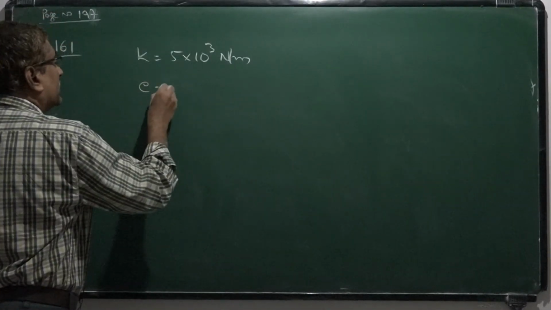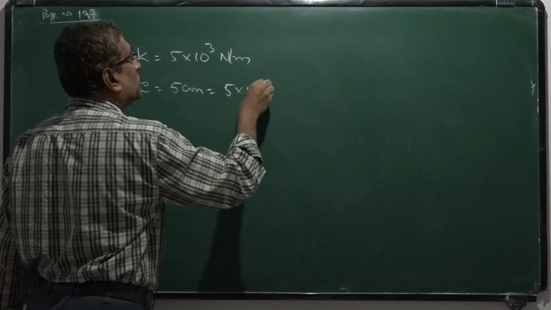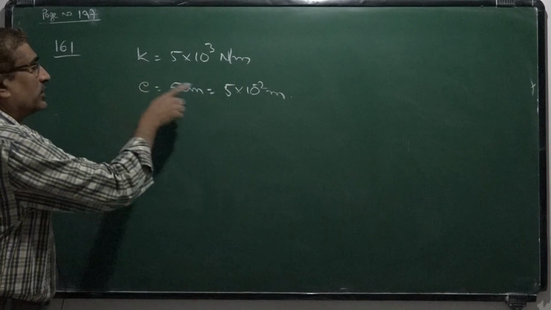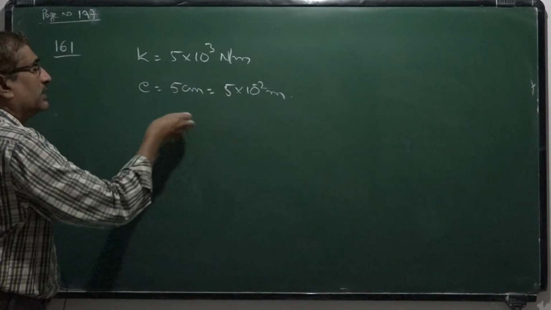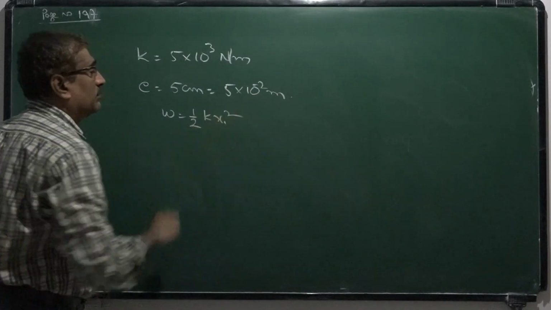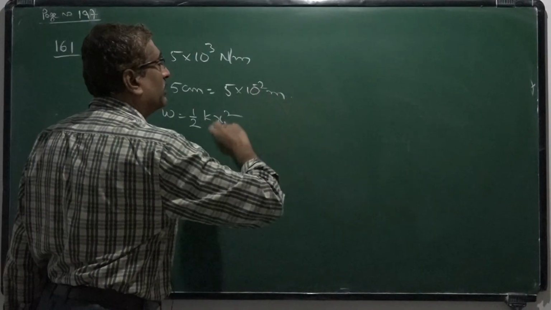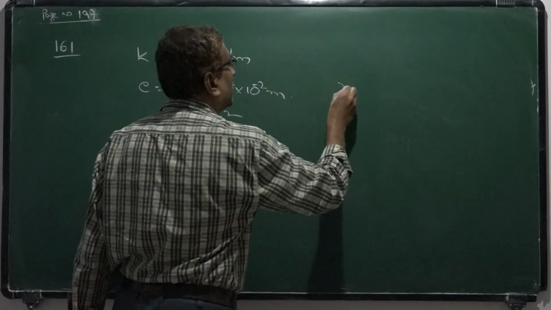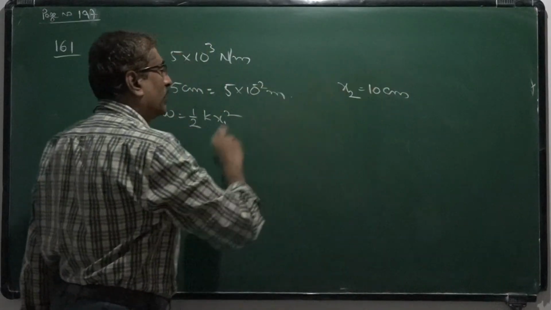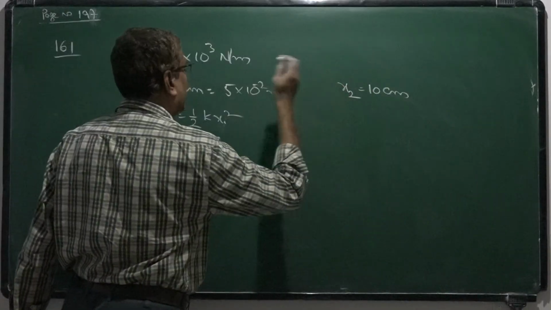Now, initial extension is 5 centimeter, means 5 into 10 to the power minus 2 meter. The work done in stretching this amount of extension is half kx square. Now from this position, it is extended to another position called second position x2, that is 10 centimeter from initial position. So the difference in energy is the work done required from this position to this position.